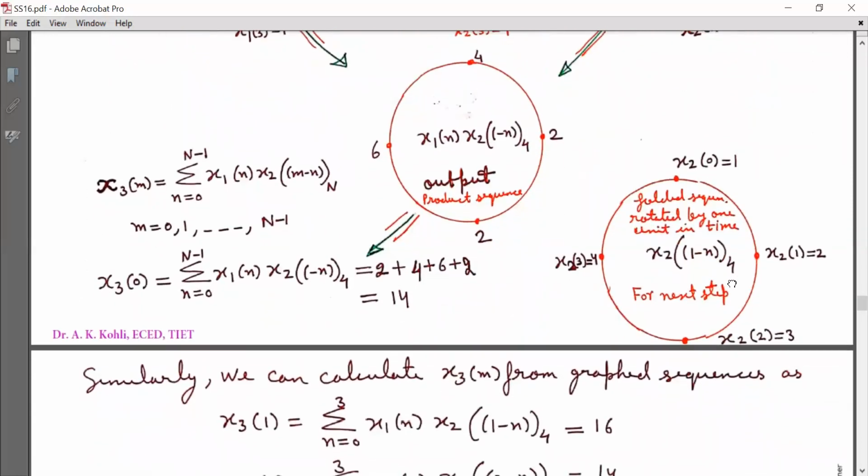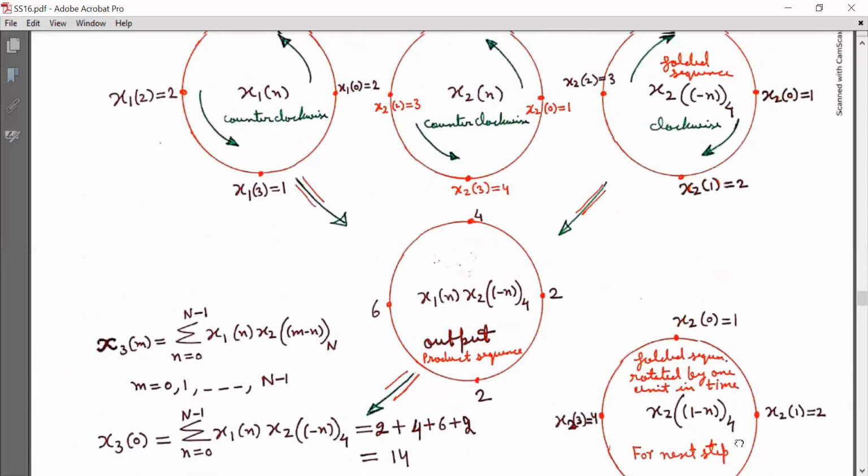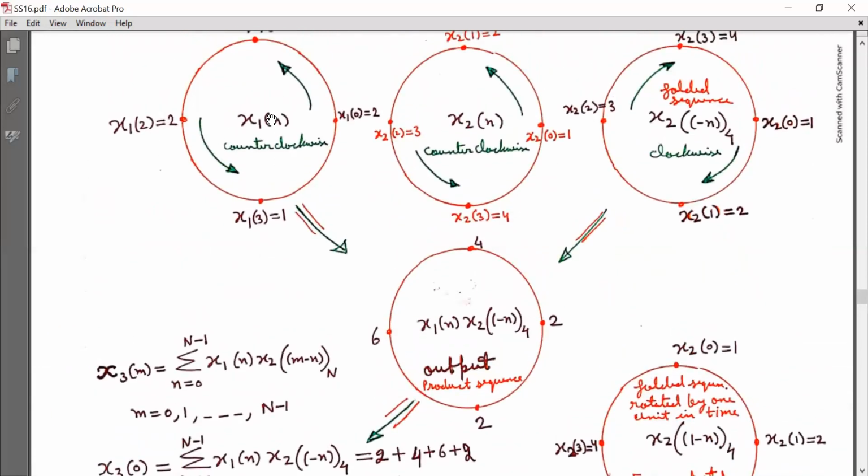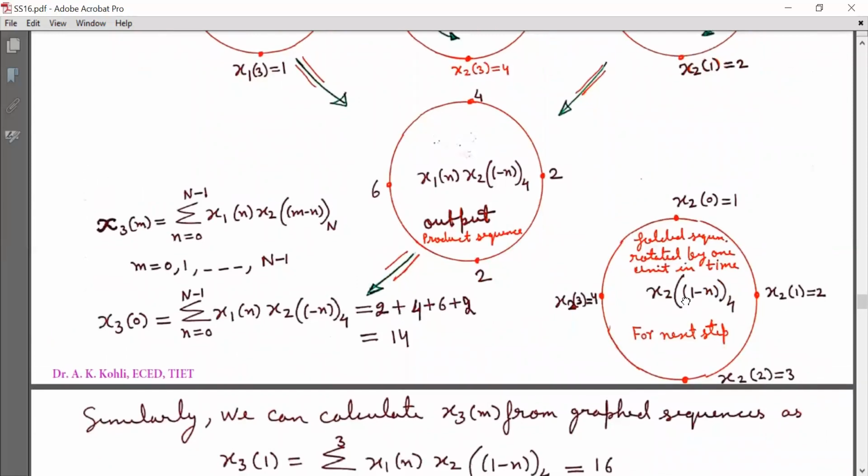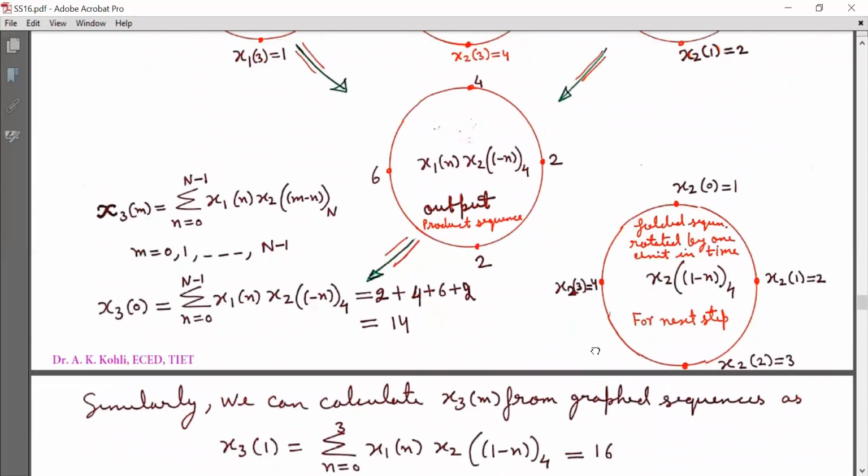Now for calculation of x3(1), I will multiply sequence x1(n) and sequence x2((1 minus n) subscript 4) element by element, and then sum the elements of the product sequence.